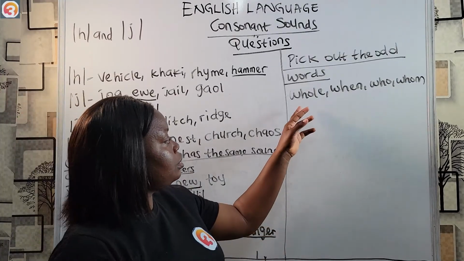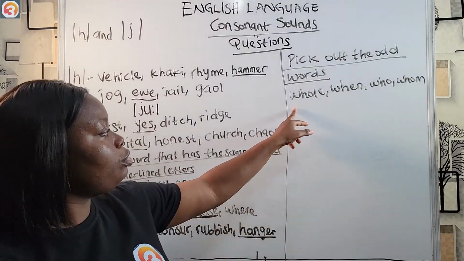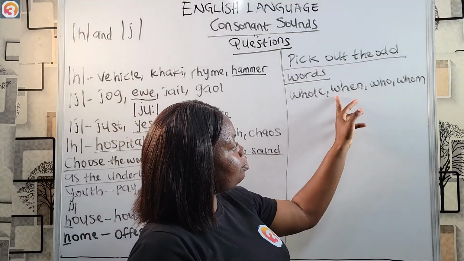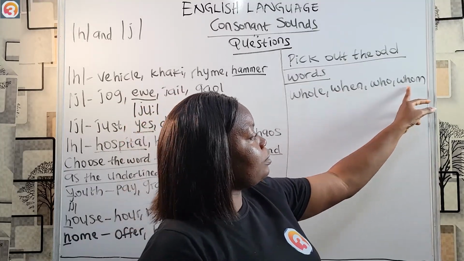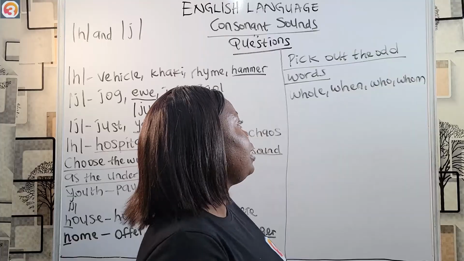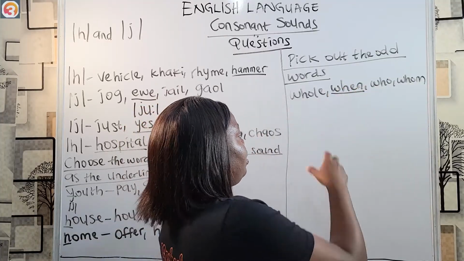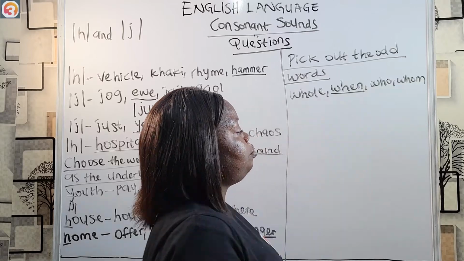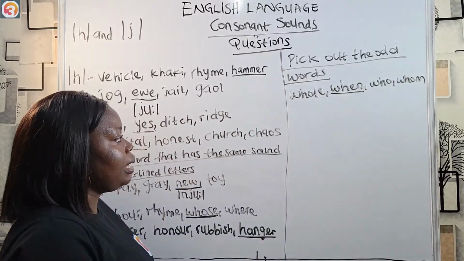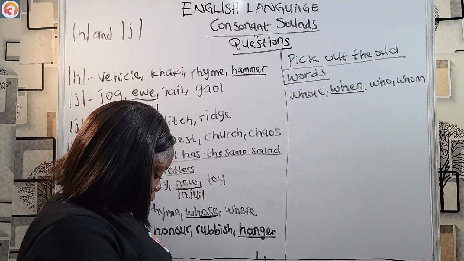So let's see which is it in these ones. Whole, W is silent. When, W is pronounced. Who, W is silent. Whom, W is also silent. So the odd word becomes when. In these three words, the W is silent, but here it is pronounced, and the H is silent. So when is the odd word there.